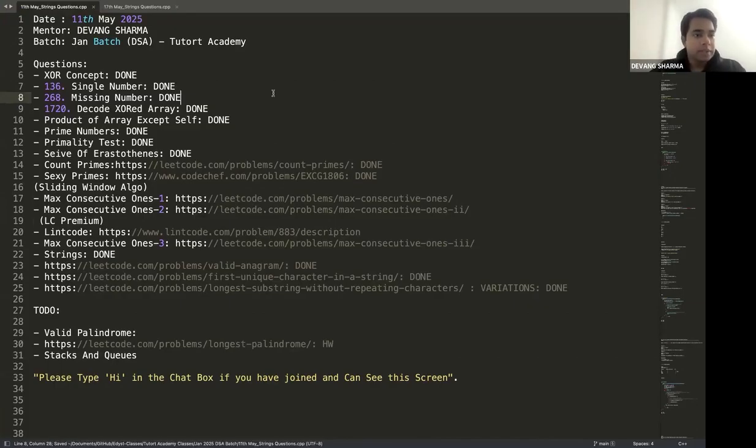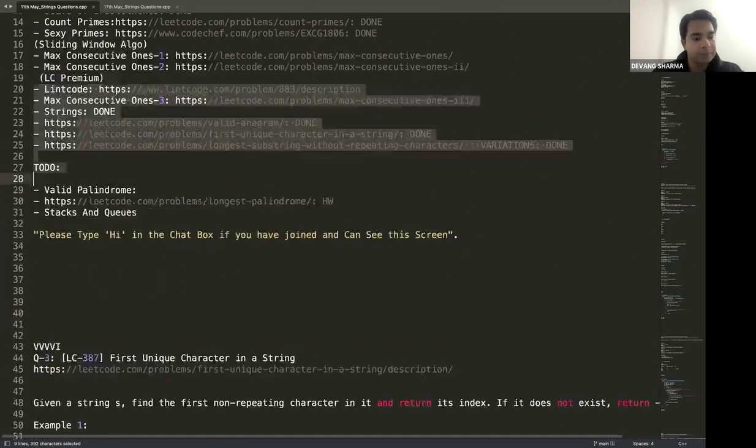Let's quickly resume with what we discussed in the last session and then we'll start with today's session. Pretty much we have covered strings, the majority of the questions related to strings. There is one last question pending on strings apart from your assignment question, and then we'll continue with stacks and queues. So the agenda of today is going to be stacks and queues mostly.